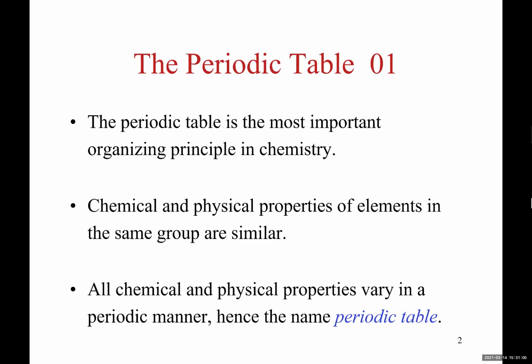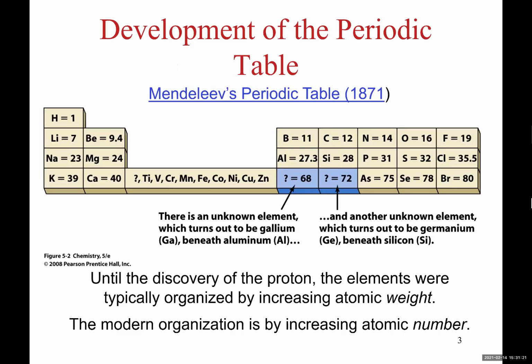He decided to order the elements in a table based on their atomic weight. Atomic number at the time was not known, but atomic weight was known. So based on that, he was able to come up with different columns of similar behaving substances, and he ordered them in order of increasing atomic number,